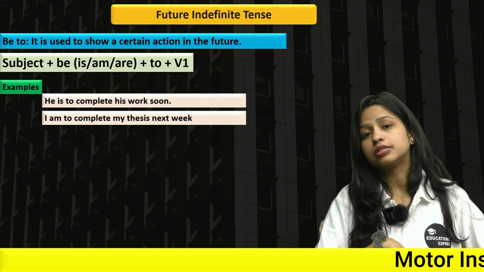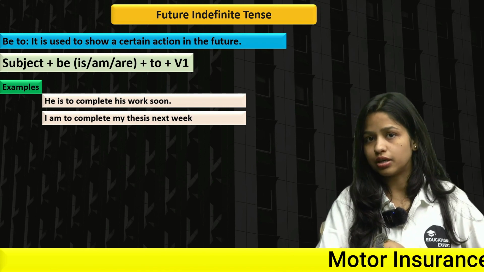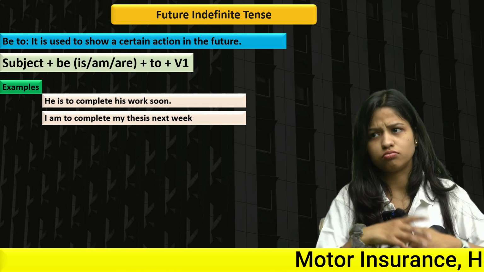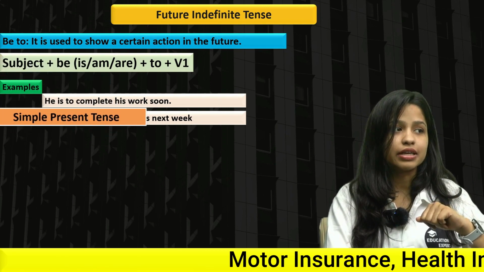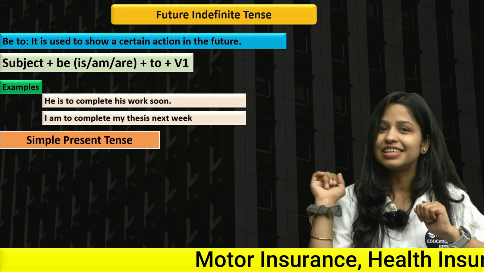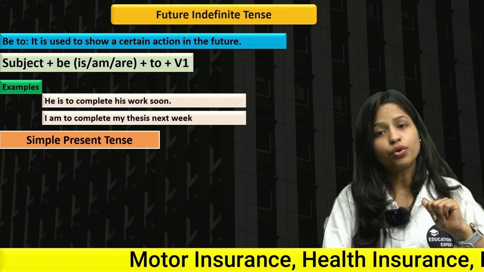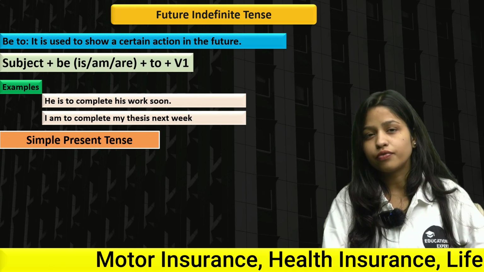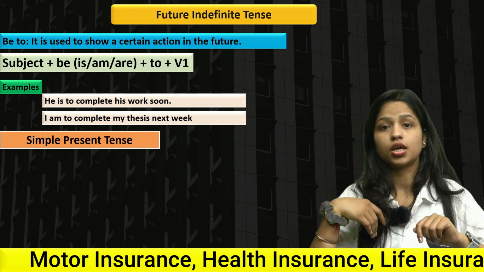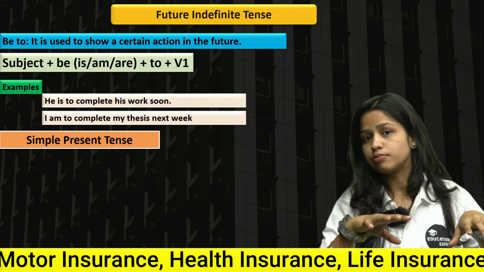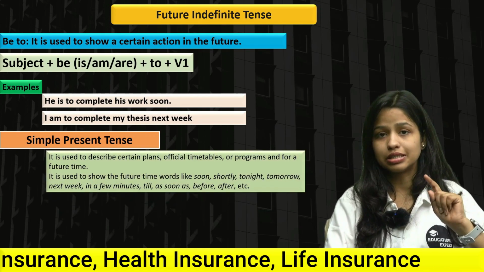Now there is another way that you can express the future. You might be wondering, I'll tell you, I'm here for that only. So next up is the simple present tense. If you remember, when we were starting the tenses series, I told you this thing at that time also, that we use the simple present tense to describe certain plans.